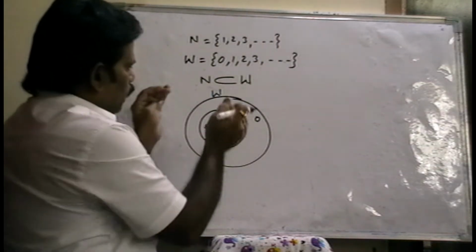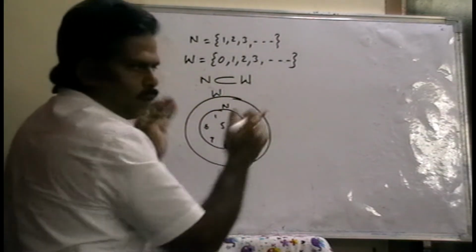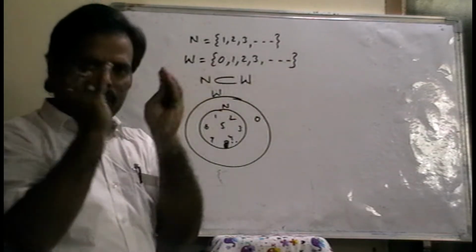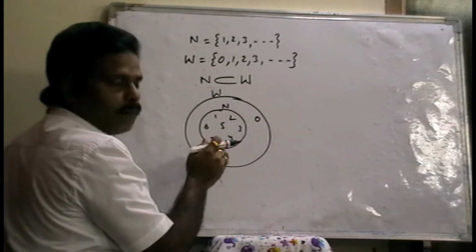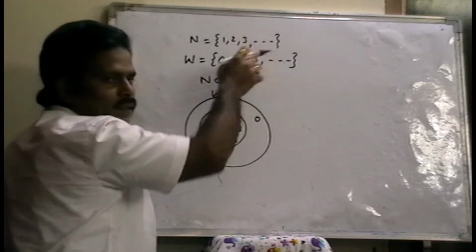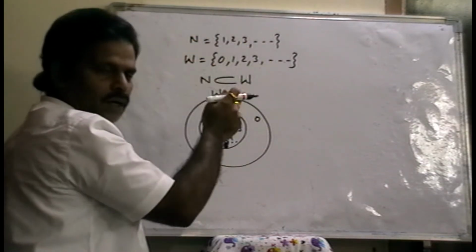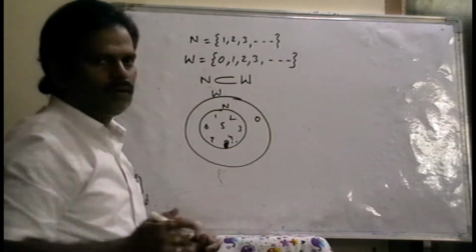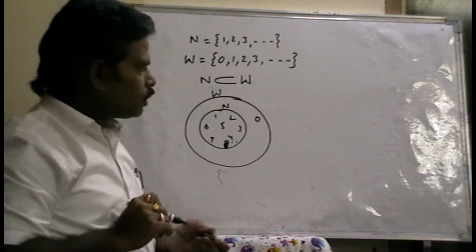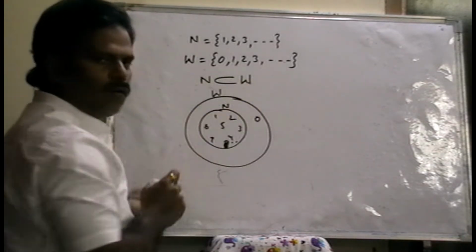That means natural numbers is a part of whole numbers. But whole numbers is not a part of natural numbers, because all whole numbers are not natural numbers, but all natural numbers are whole numbers. Therefore, natural numbers is one of the parts of the set of whole numbers. So natural numbers is a subset of whole numbers.